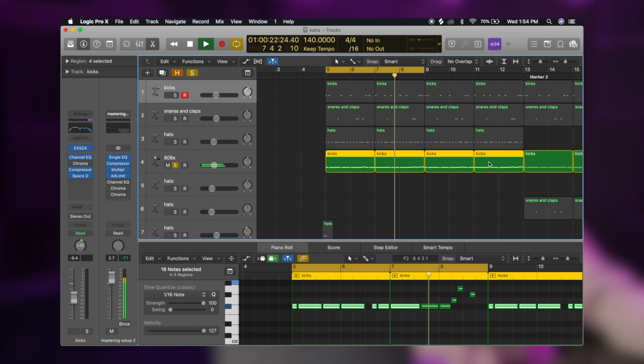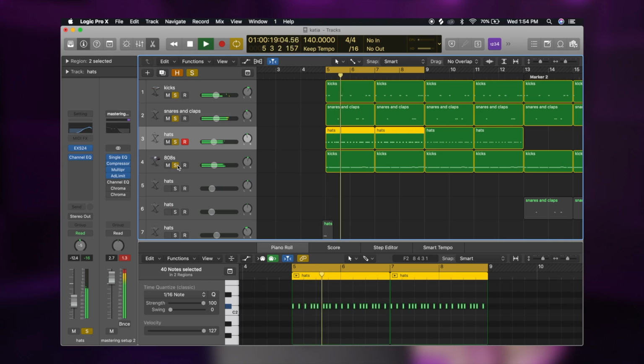And then I added in the 808s. That's all you really need: 808s, hi-hats, snares, and kicks, and then you really got a nice banging beat. You don't even need a sample, to be honest.